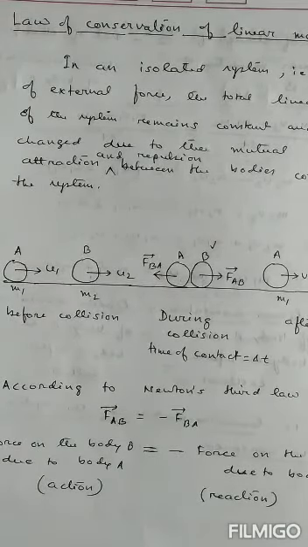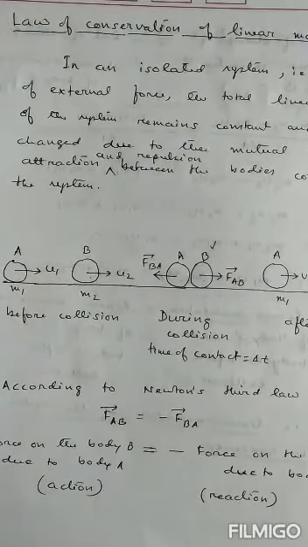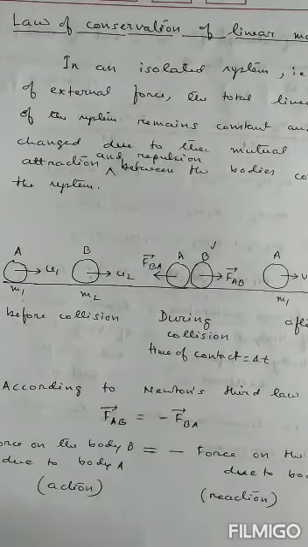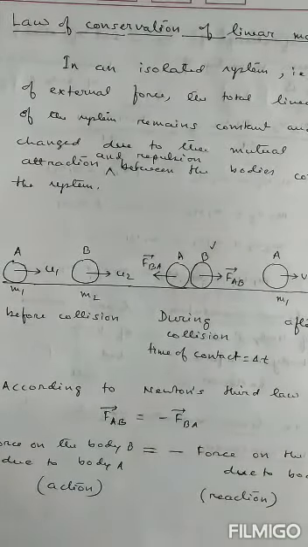Before the game starts we use the boric powder so that the surface becomes smooth. If a surface becomes smooth, then what happens? Force of friction is eliminated. That means we try to remove the external force before we start the play. So here also, in absence of external force, that is called an isolated system.